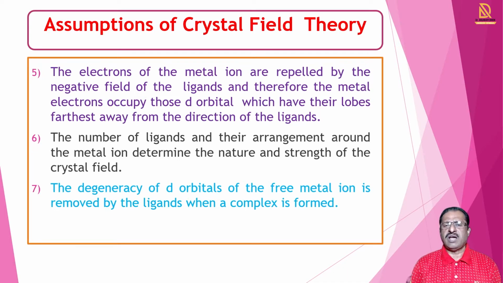Electrons of the metal ions are repelled by the negative field of the ligands, and therefore the metal electrons occupy those d orbitals which are away from the ligand directions. They are away from the ligand directions because ligand electrons repel the electrons of the metal.